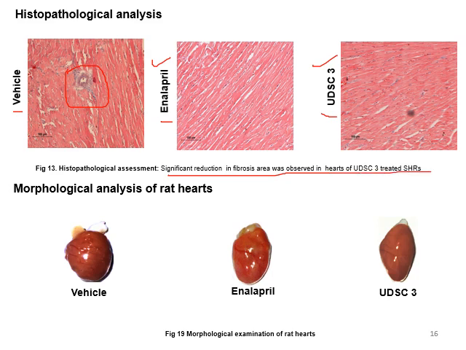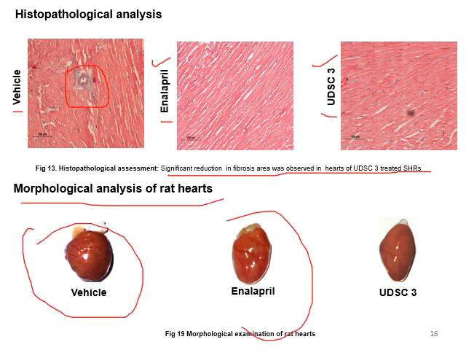We also checked the morphological aspects of the rat heart. This is the vehicle treated heart, this is the enalapril treated heart, and this is the UDSC3 treated heart. We found that in UDSC3 as well as in enalapril, there is a significant decrease in the heart size, and we can say that both of these compounds, especially UDSC3, are able to curb the hypertrophic parameter of the rat heart.